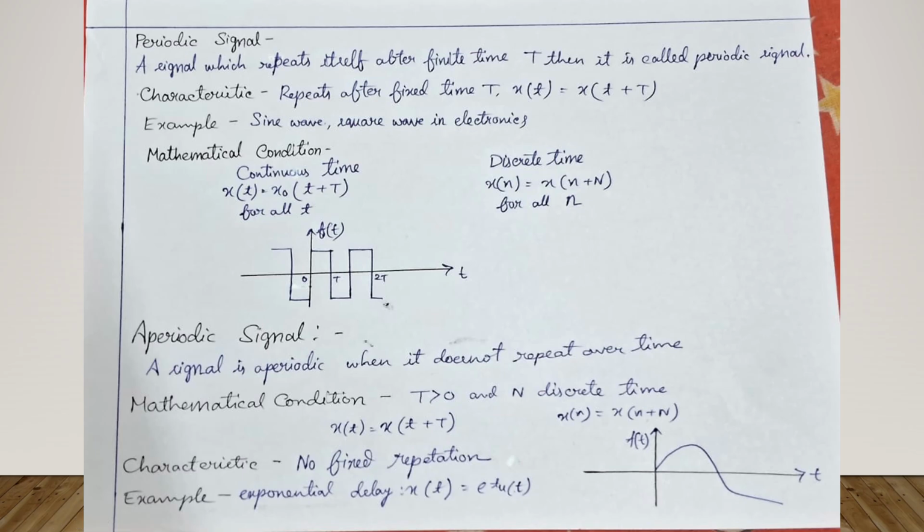Then we come to the periodic signal. A signal which repeats itself after a finite time T is called a periodic signal. Characteristic: repeats after a fixed time T, x(t) = x(t + T). Example: sine wave, square wave. Here the periodic signal repeats itself, we can see it with the bare eye. In the aperiodic signal graph, the signal does not repeat and does not follow any mathematical formula.